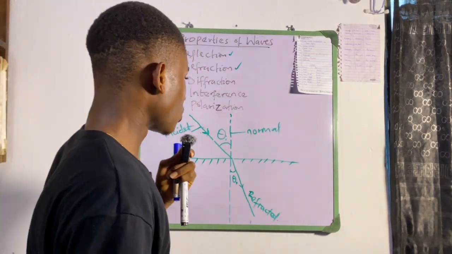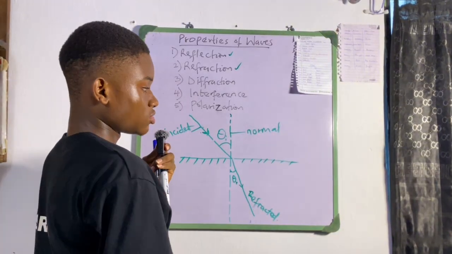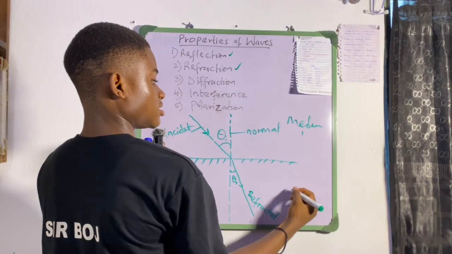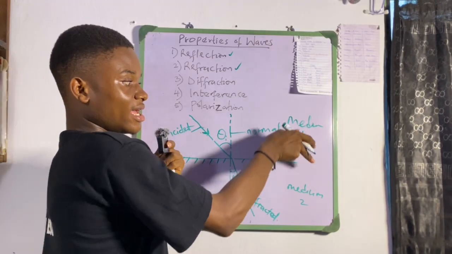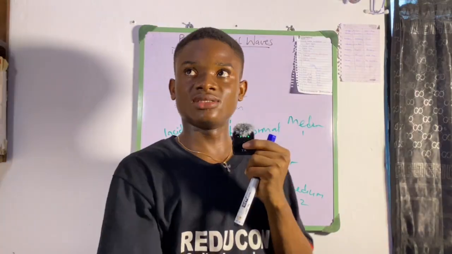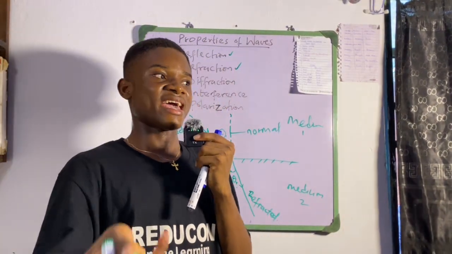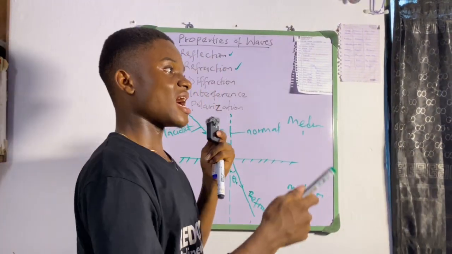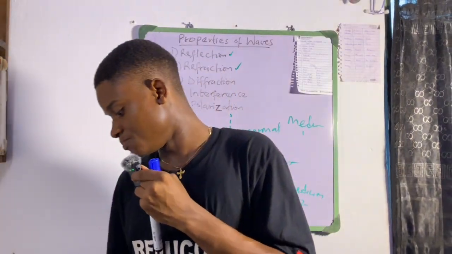So this is medium 1, and this is medium 2. It can be air and water. Maybe you are placing a stick in water, the top is air, so that is water. It can still be air and maybe alcohol or something else, maybe air and glass. This is the case of light or something.